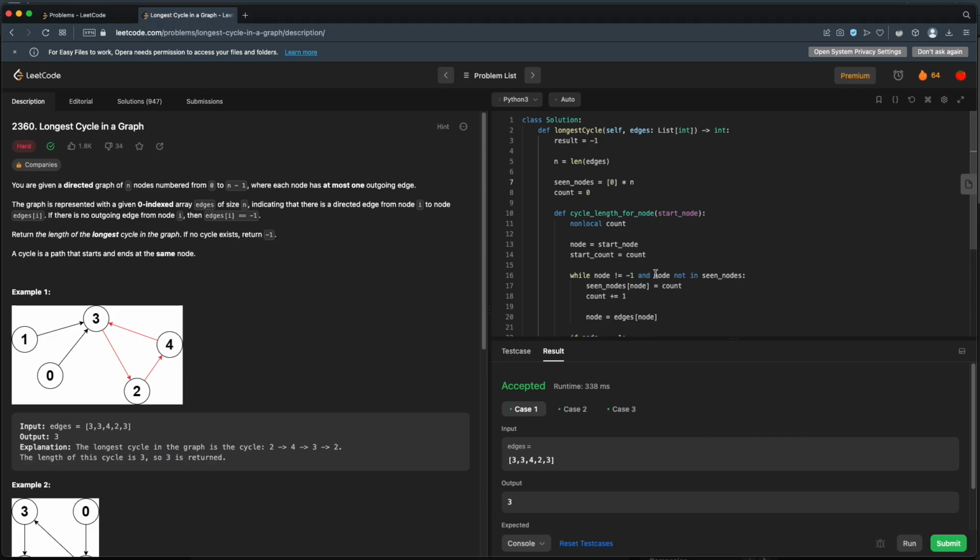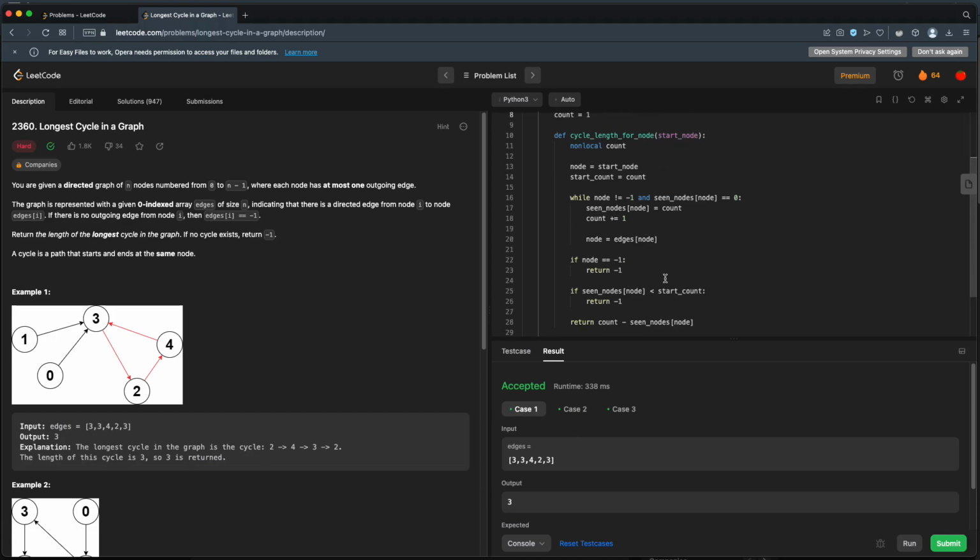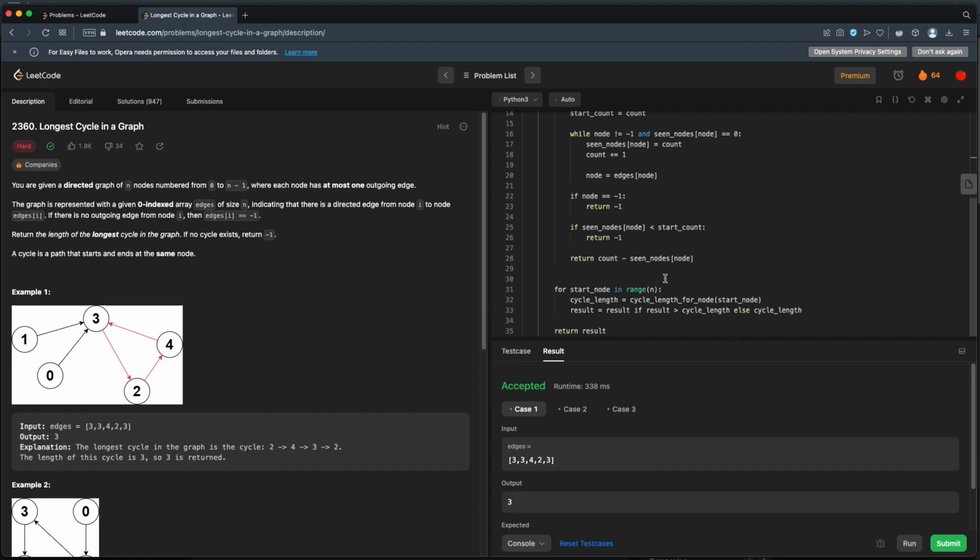And then instead of saying node not in seen nodes, we just say if seen nodes at our node is equal to 0. So if we haven't seen this node, it'll be equal to 0. Otherwise, we set it to the count, which means that we probably want to start our count at 1. All right, that cleans us up quite a bit.